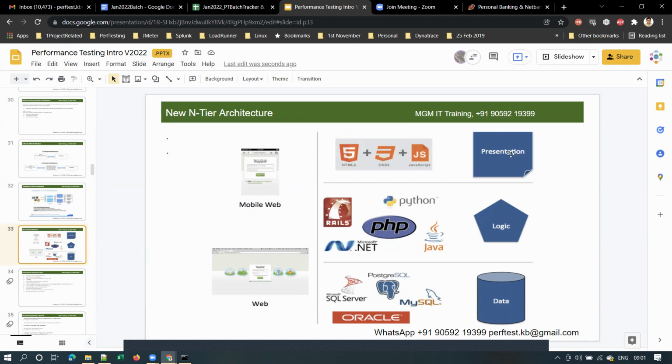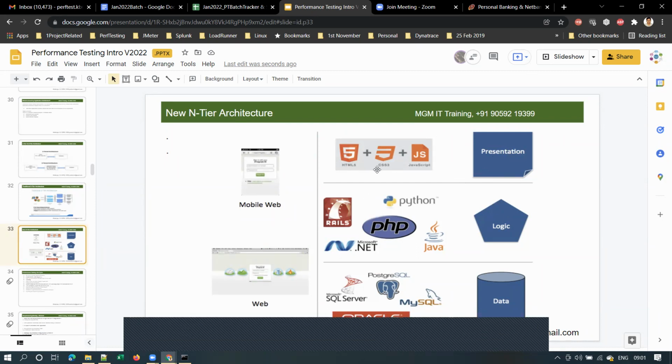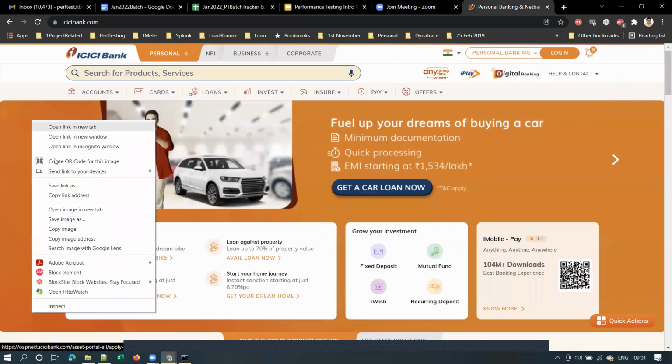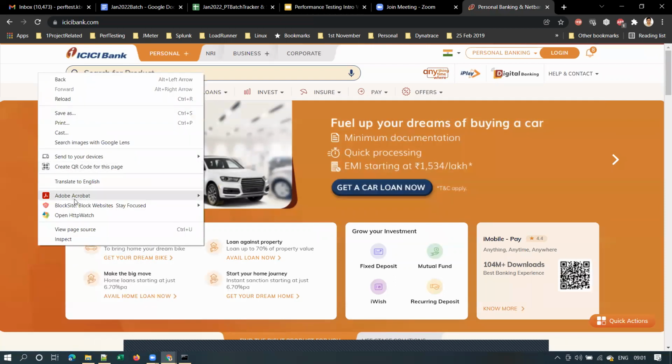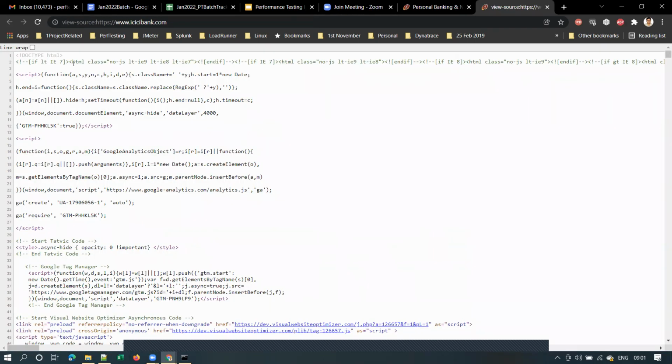So this is how a presentation layer is made up, right? These are basics of web application. Everyone should know and remember what is a CSS file, what is JavaScript, because whatever application you take, you can right click and view page source, and you will see this HTML, CSS, JavaScript files. You can see here, this is HTML code. You will see some CSS files.